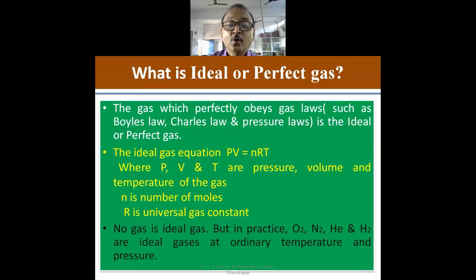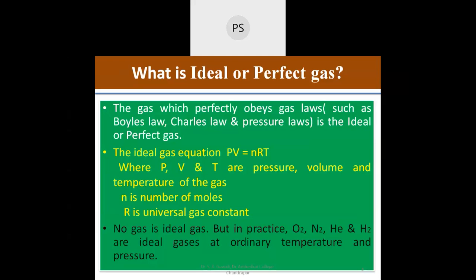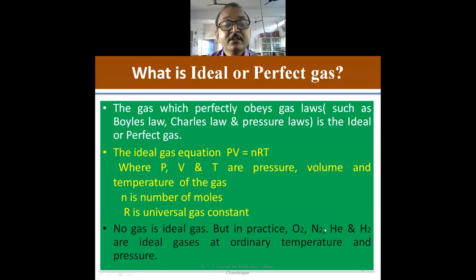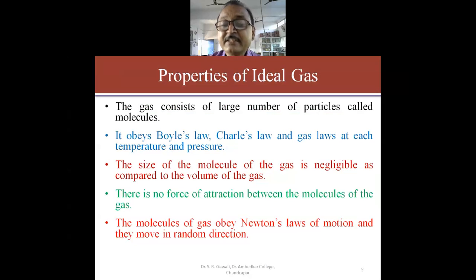When the temperature is low and when the temperature is high, then in that situation these gases will not obey the gas laws, and therefore only at ordinary temperatures do these gases, oxygen, nitrogen, helium and hydrogen, obey the gas laws, and therefore we will call these gases ideal gases. Then we will see what the various properties of the ideal gas or perfect gas are.